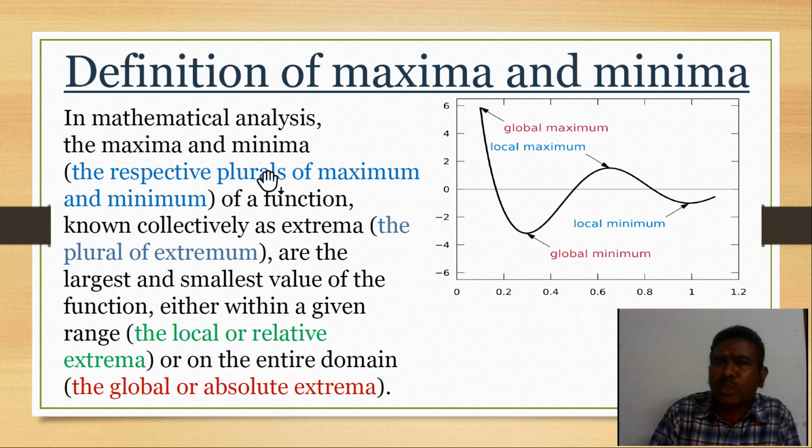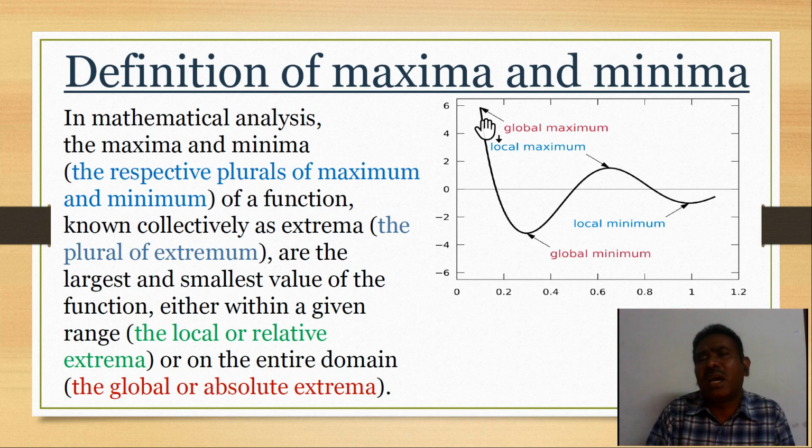The maximum and minimum we can discuss in two ways. One is global maximum and global minimum. Another is local maximum and local minimum. The term global, we have all experienced in social studies and in science also. Commonly we repeat terms like global warming, and globalization also we have used. So globalization is nothing but something like universal, and many things will come.